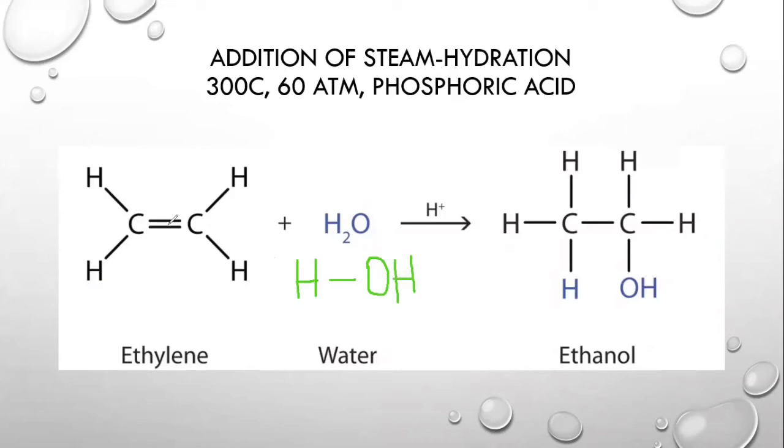So basically, the double bond between carbon and carbon is going to break, and these two are going to be bonded this way. There is a bond that is present between oxygen and hydrogen. However, we can write it this way as well, and we do not have to bind the oxygen separately and the hydrogen separately, because we want to make it ethanol, and ethanol has the functional group OH.